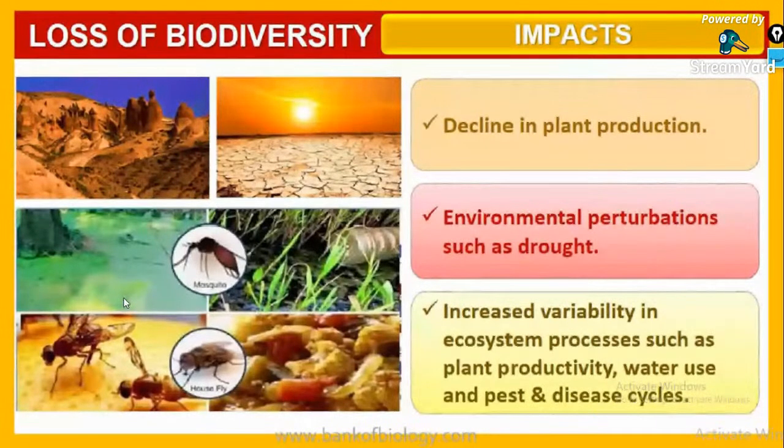Decline in plant production, environmental disturbances such as drought, increased variability in ecosystem processes, and plant productivity.